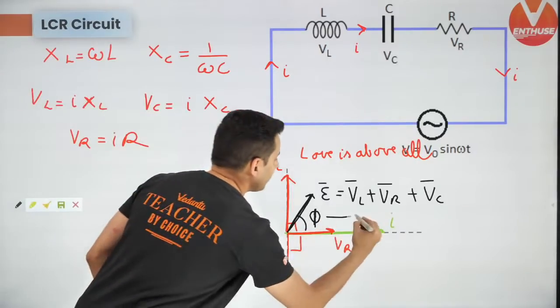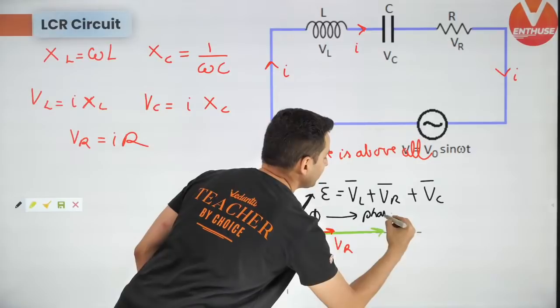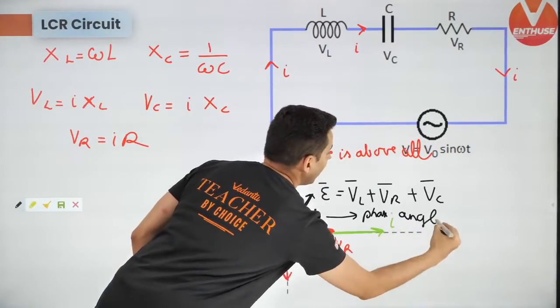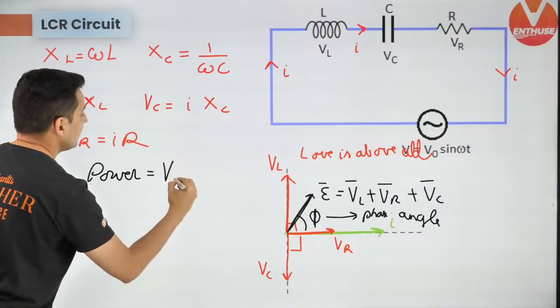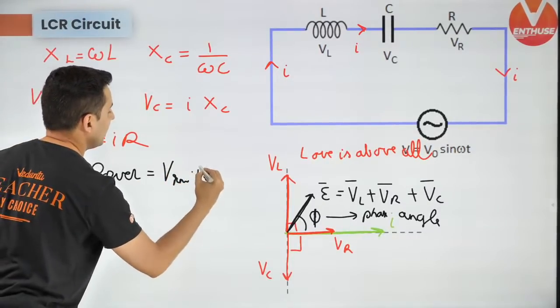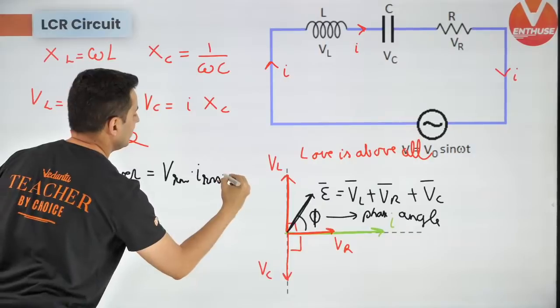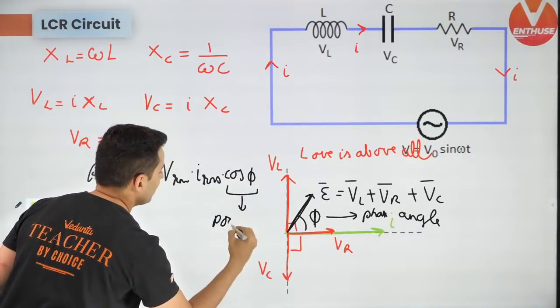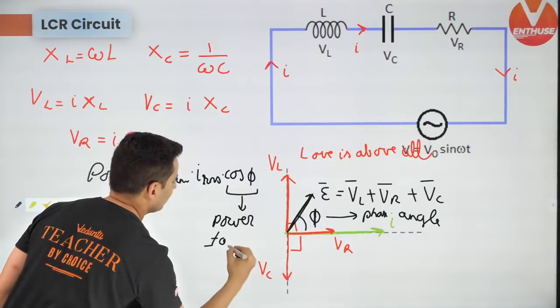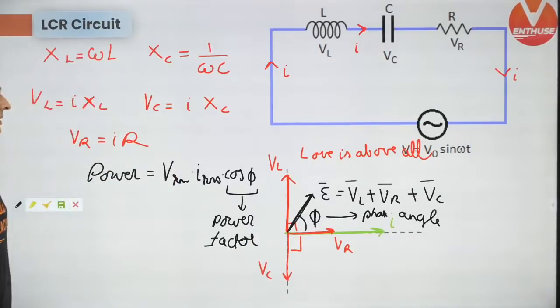And the power in the circuit is Vrms into Irms into cos phi. This cos phi is called the power factor. Keep this in mind.